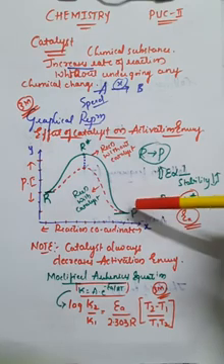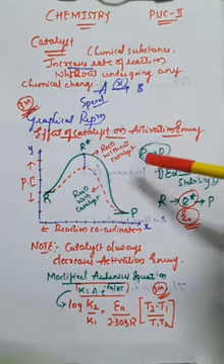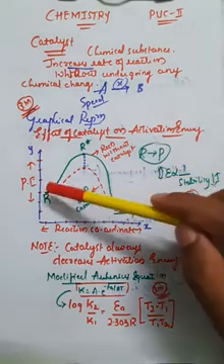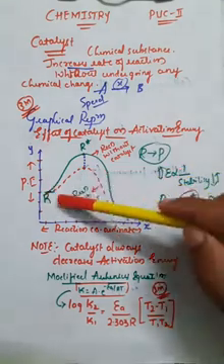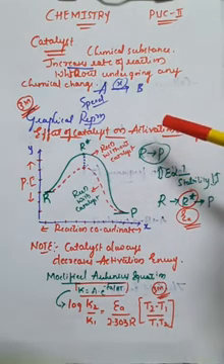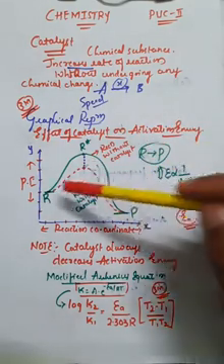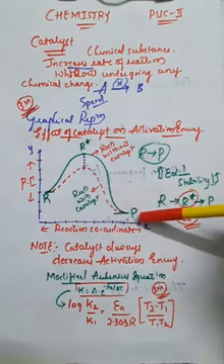But in the presence of catalyst, whenever you add a suitable catalyst for the reaction, there is a change in the path of conversion of reactant into product. It will choose the shortest route for the conversion of reactant molecules into product molecules.